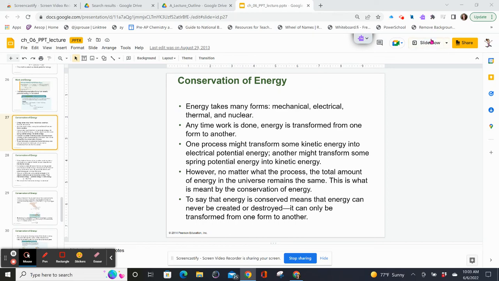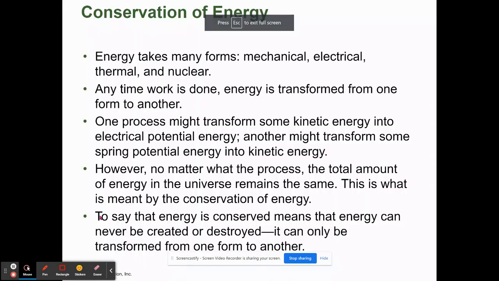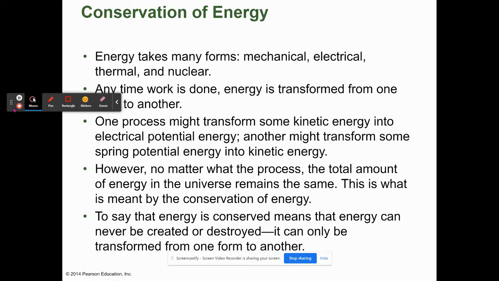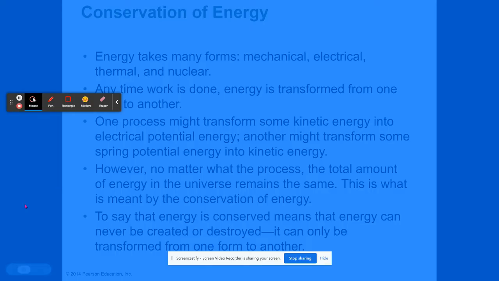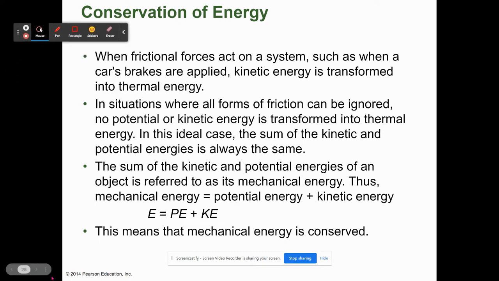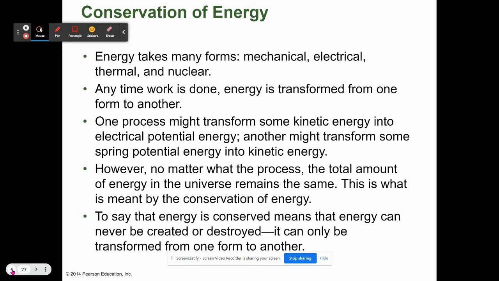All right, so this is section 3, conservation of energy for chapter 6. I went over a little bit on section 2 as well. We talked a little bit about conservation of energy at the end of the last section.